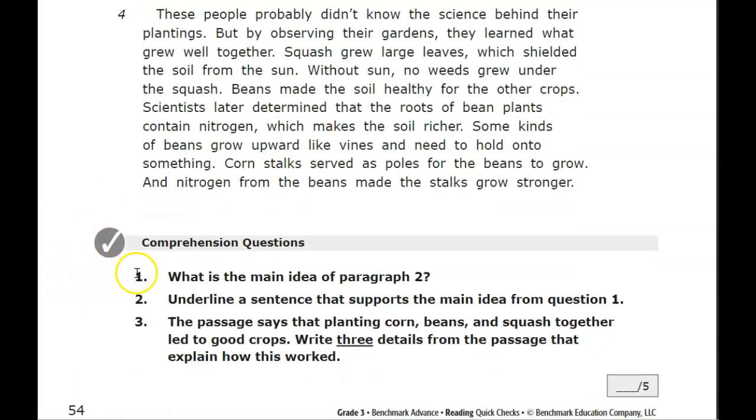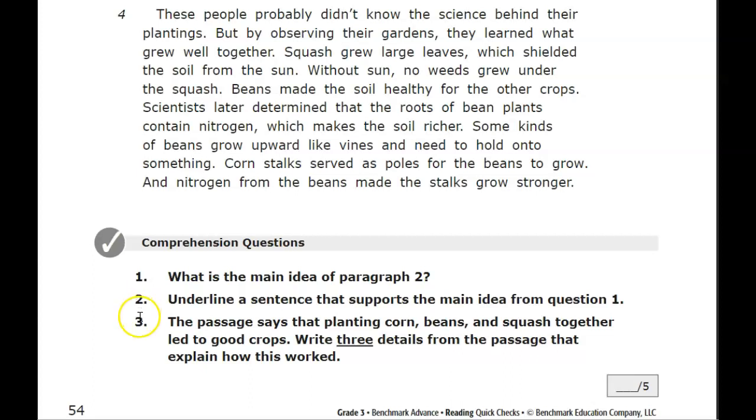Comprehension questions. Question number 1. What is the main idea of paragraph 2? Question number 1 is asking, what is the main idea of paragraph 2? Please write that on the paper next to you. Make sure to number your question. Number 2, underline a sentence that supports the main idea from question 1. You are to go back to question 1 and underline a sentence that supports the main idea.